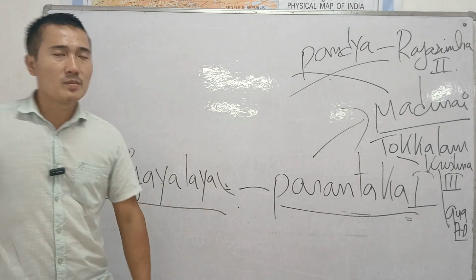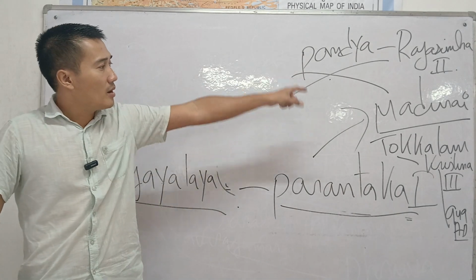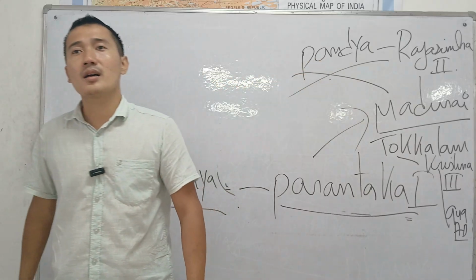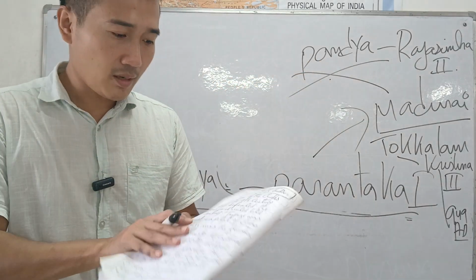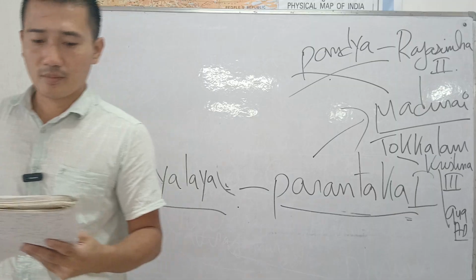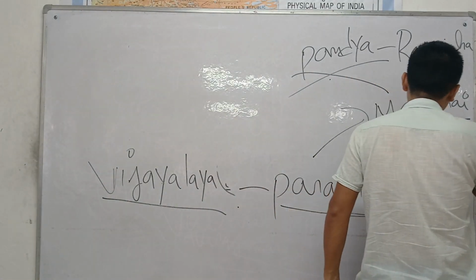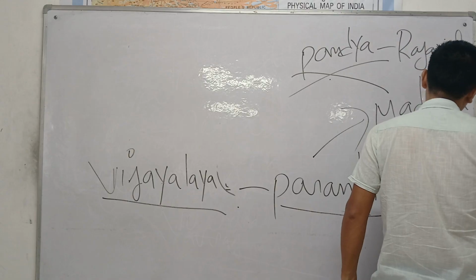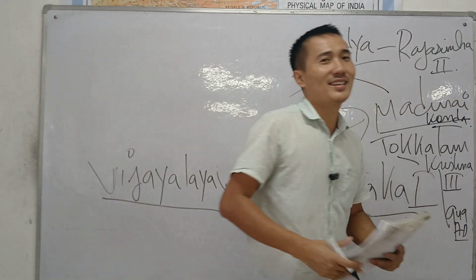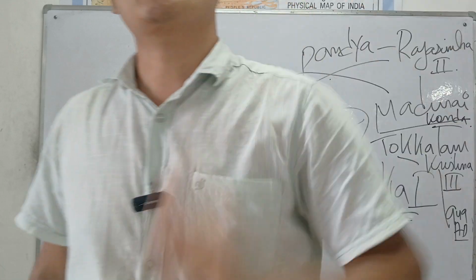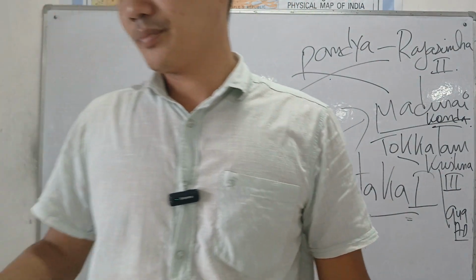Why is Parantaka I important? Because he captured the city of Madurai from the Pandya king Rajasimha II. And that is why he assumed the title Madurai Konda.